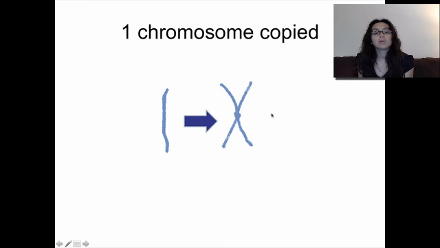Okay, a few new vocabulary words here. Each half of a copied chromosome, like I said, this is an exact copy of this half here. We call them sister chromatids. That's a sister chromatid and that's a sister chromatid because they are exact copies of each other.